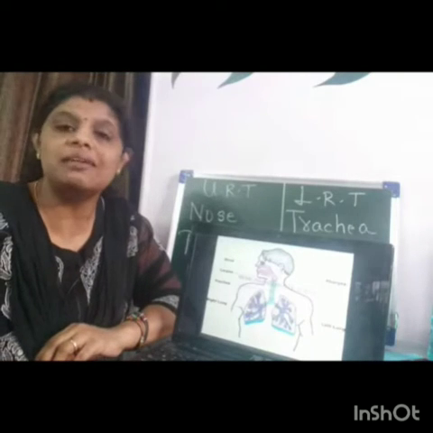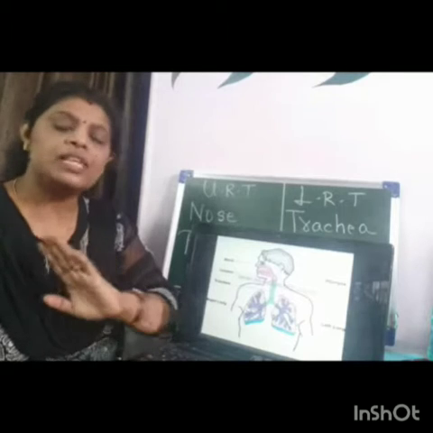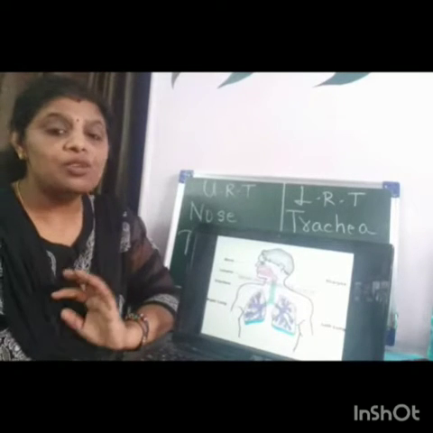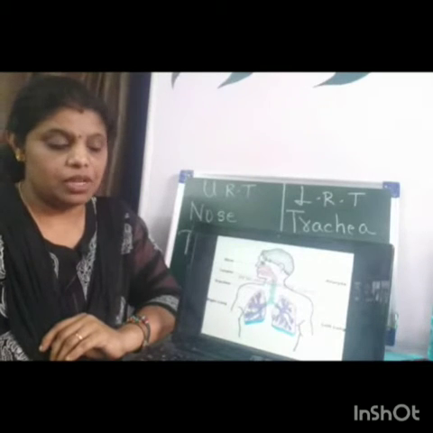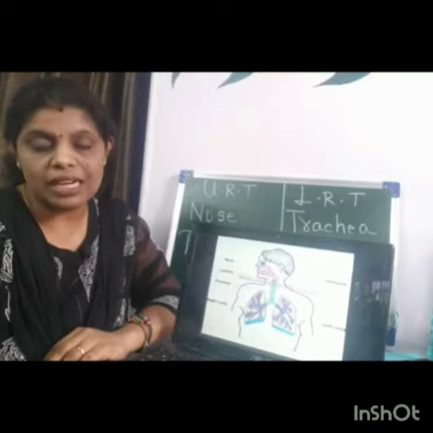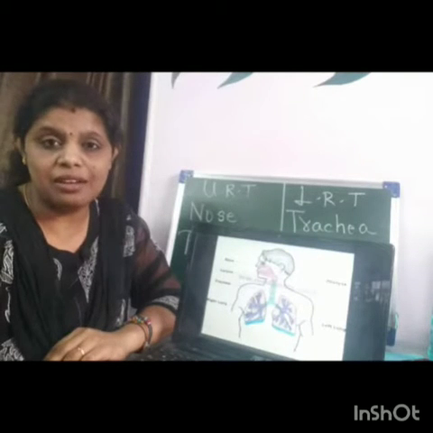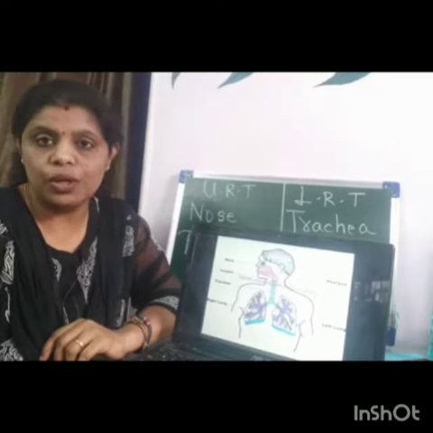So that is an involuntary mechanism. Respiration takes place at the cellular level, so we specifically call it cellular respiration. Various steps take place in respiration: glycolysis, Krebs cycle, and electron transport system or oxidative phosphorylation.